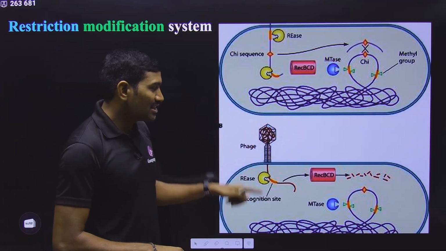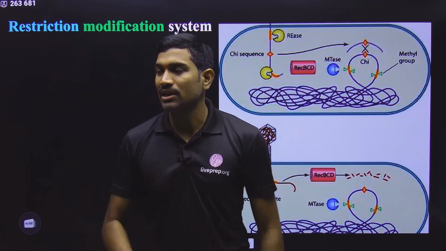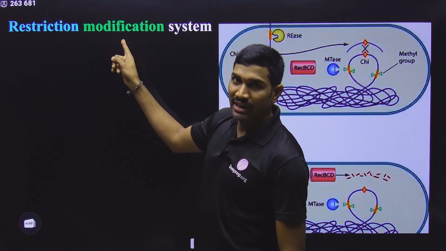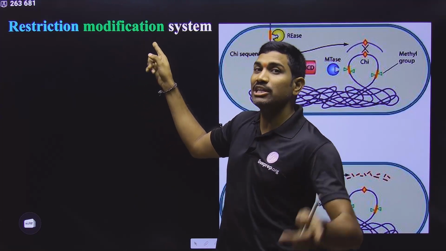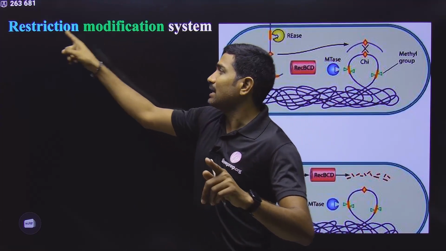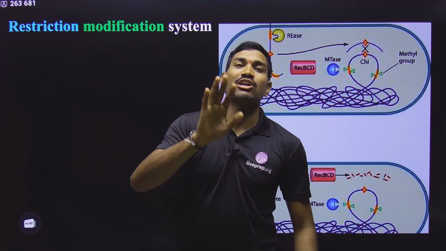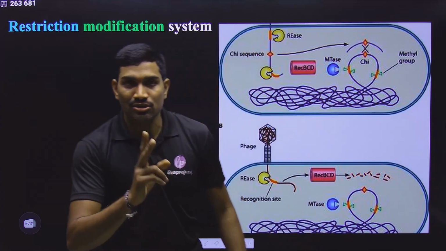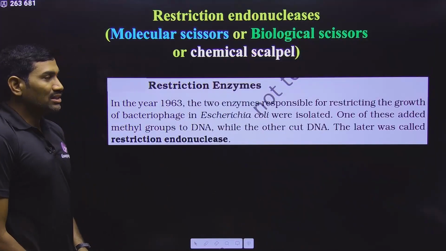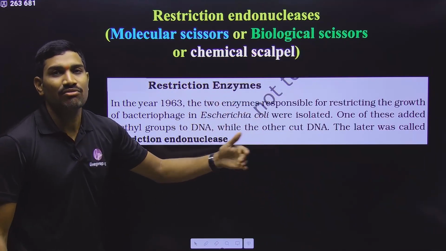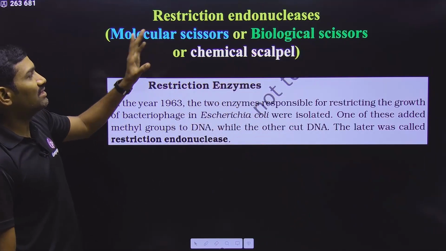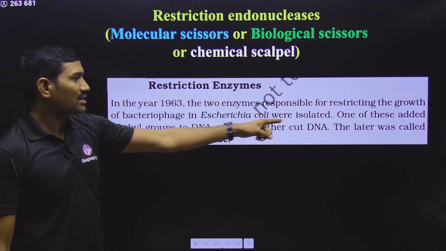So in this way, in the restriction modification system, there are two enzymes. One enzyme is modifying bacterial DNA, not viral DNA, bacterial DNA. In this way, it is protecting bacterial DNA. And the other enzyme is restricting the viral growth by cutting the viral DNA. That's why it is the restriction endonuclease. So this is what they are talking about here.